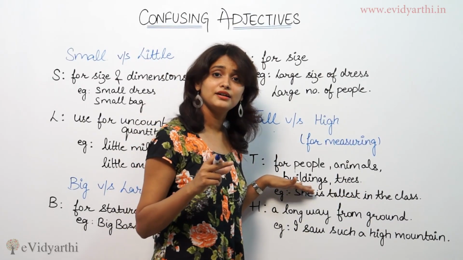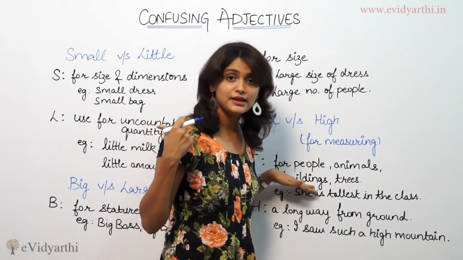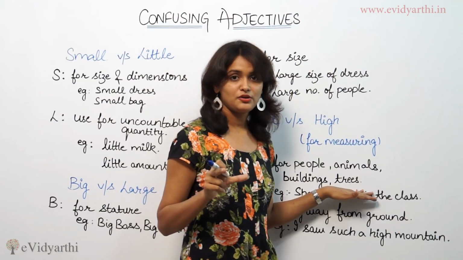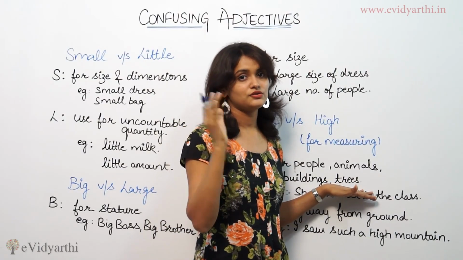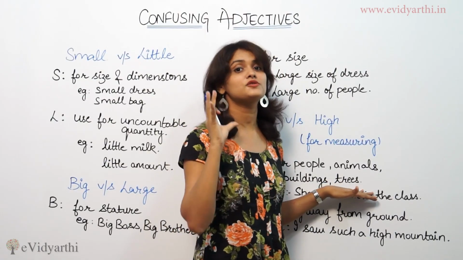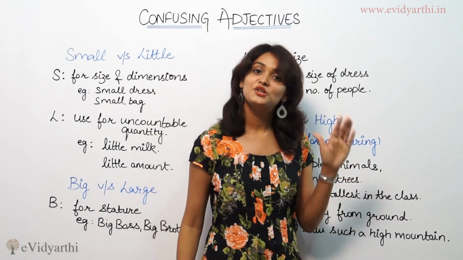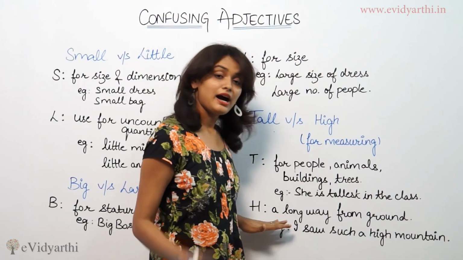Building: I have seen a very tall building next to my street. So we are using the word tall here for the building. Oh my god, the tree was so tall yesterday. I saw it and it fell down just because of the storm. It rained so heavily. For trees also we are using what? Tall. Now coming to high.